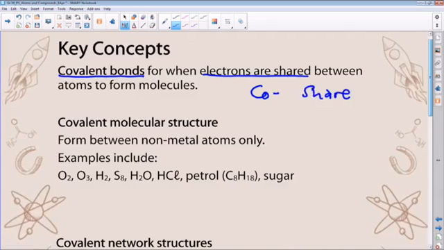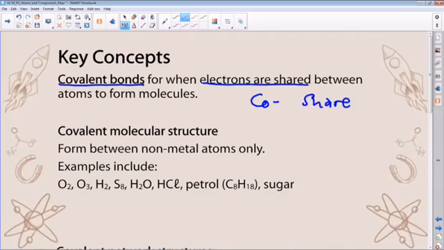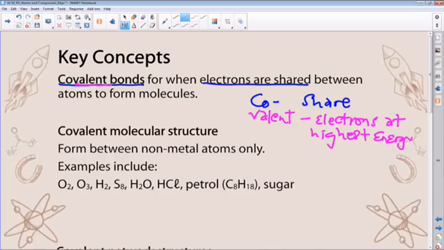And then valent, if I can maybe make an emphasis on valent. Valent talks about the electrons that are found at the highest energy level, the ones that are actually involved in bonding. So these are high energy electrons at the highest energy level, or which we refer to as the orbitals, right? So, in other words, covalent means sharing of electrons at the highest energy level.